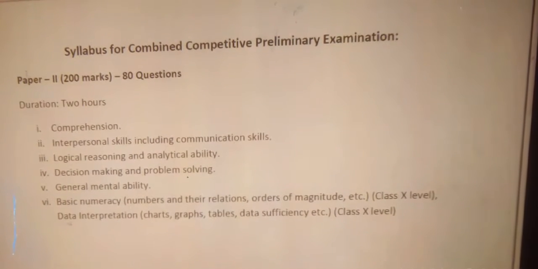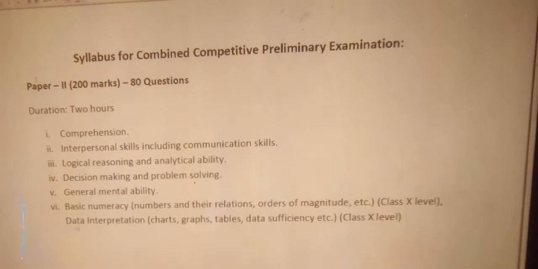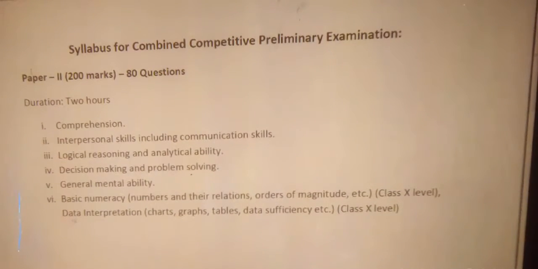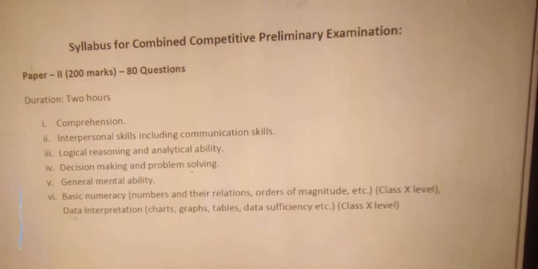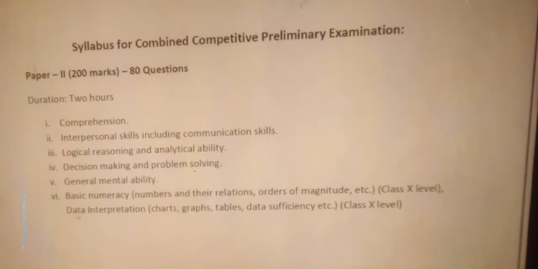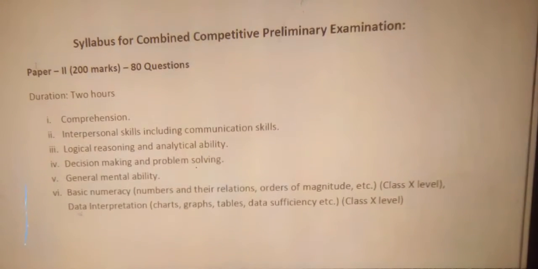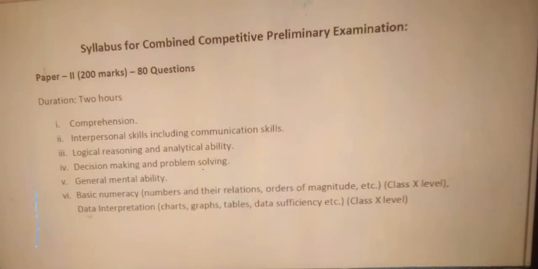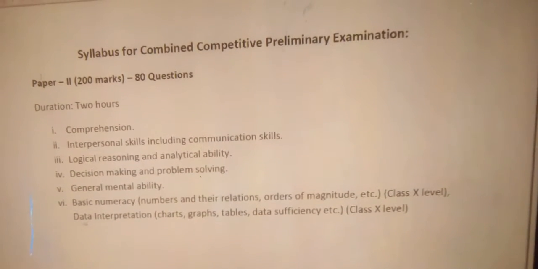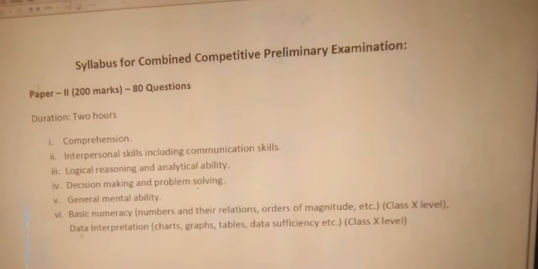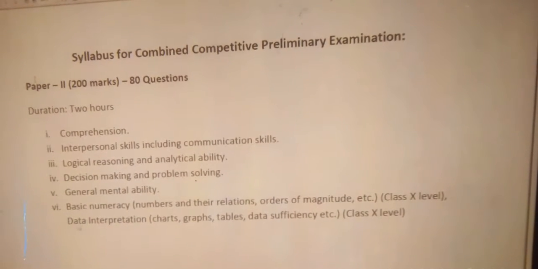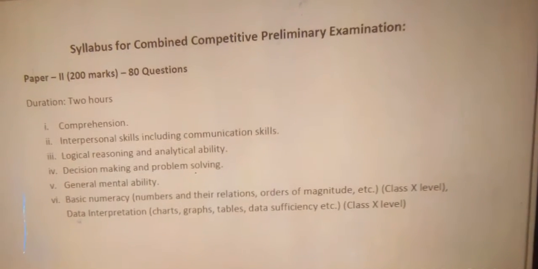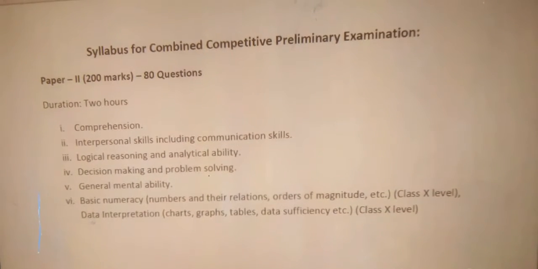And the questions are objective type, so there will be 4 options A, B, C, D. You have to read it and find out which is the correct option. So it's very simple, but the main examination is subjective. So next, move to the syllabus of the main examination.